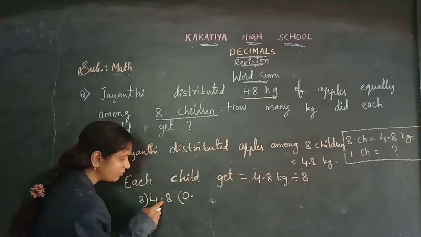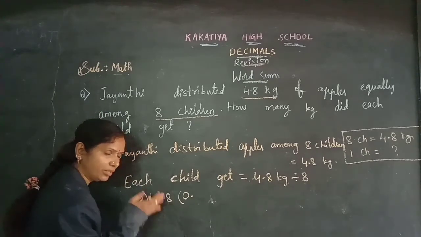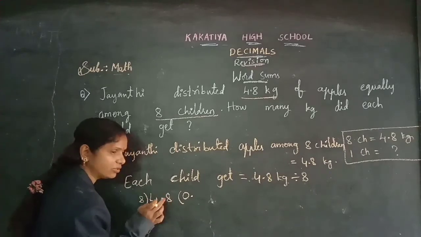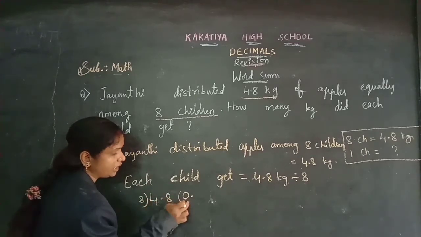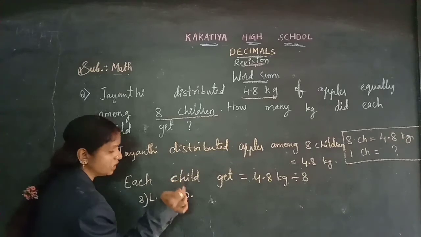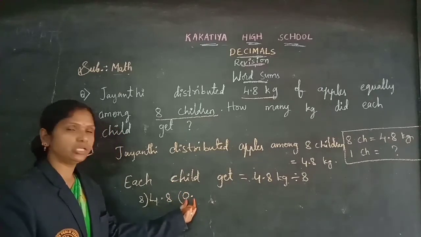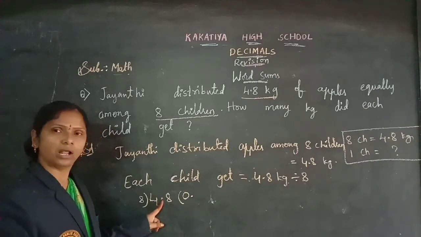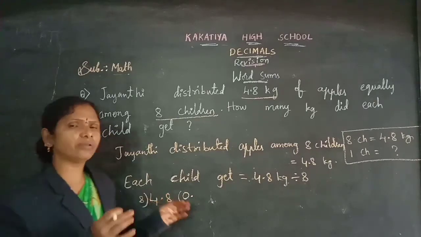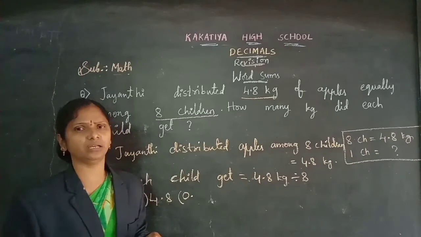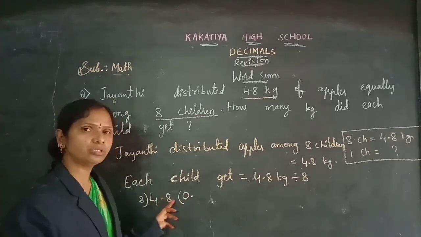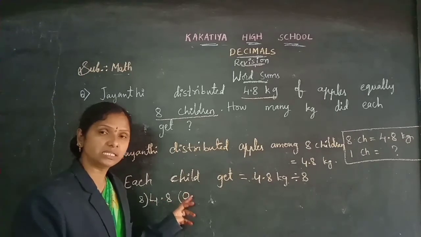Because in the middle of the digits which we are taking to divide we have the decimal point, so we need to start the quotient with 0 point. Or else if you don't have the decimal point, directly you can divide. But here we have the decimal point, so we need to take 0 point in the quotient place.